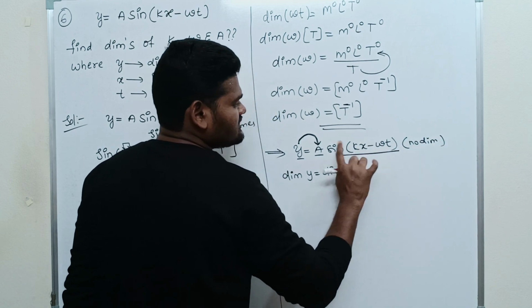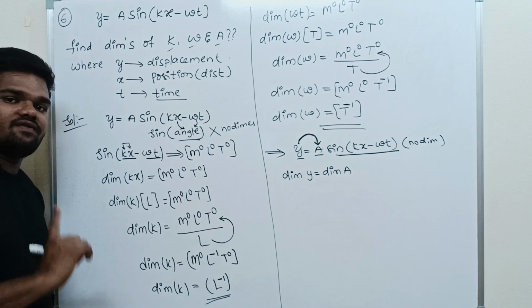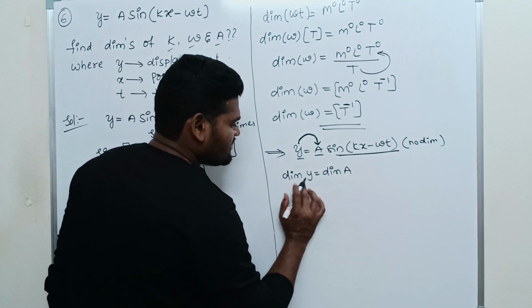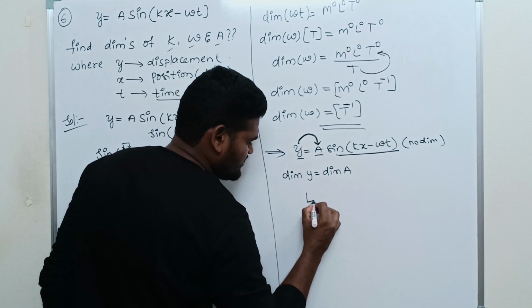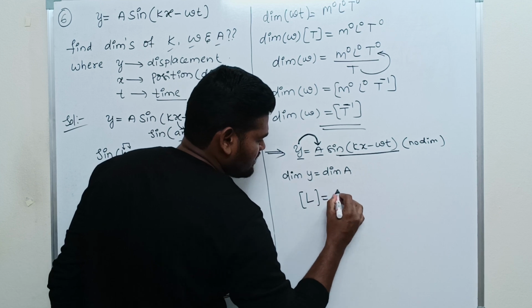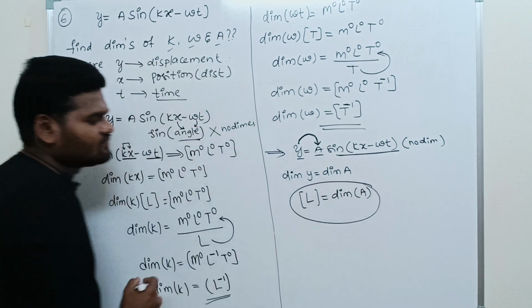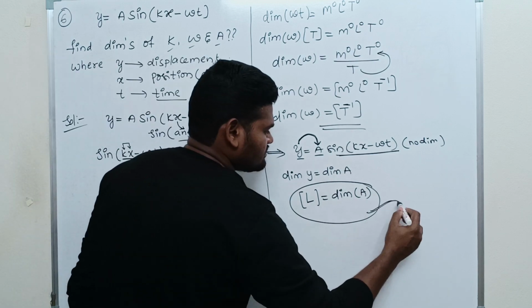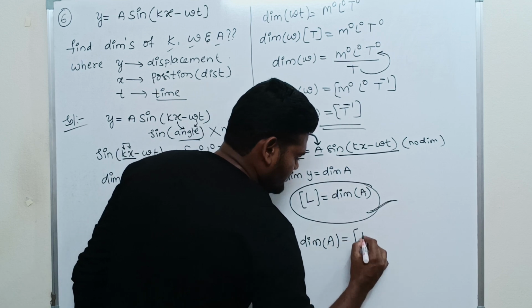Whatever terms are inside the sine, we have already found their dimensional formulas. What is y? y is displacement, and the dimensional formula of displacement is L. So the dimension of A is L. This is the answer.